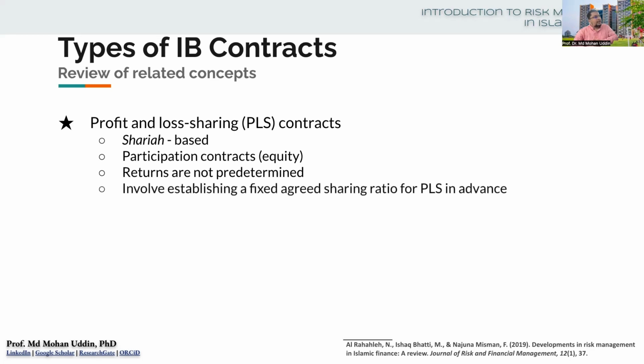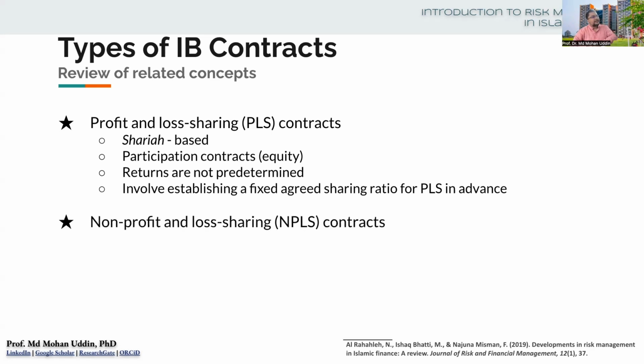These contracts involve establishing a fixed agreed sharing ratio, not an amount. Remember, it is a ratio, something like 50-50, 60-40, or 70-30. Not something like I will take 5,000 taka and whatever remains, you will get. Not like that. Rather it is an agreed-upon ratio of sharing of profit and loss. So the profit and loss sharing ratio will be fixed in advance in this kind of contract.